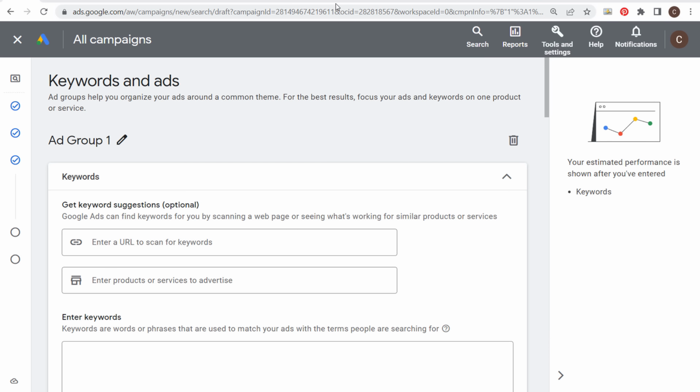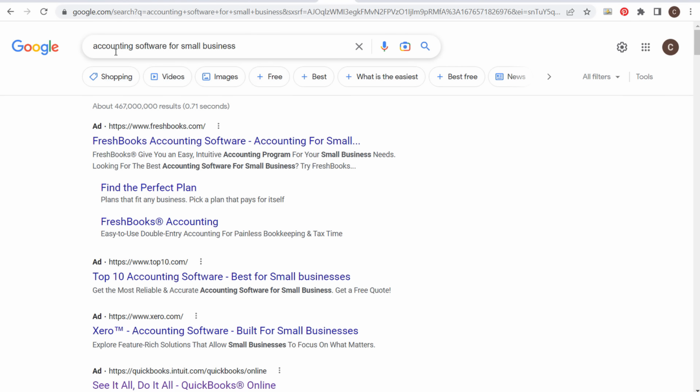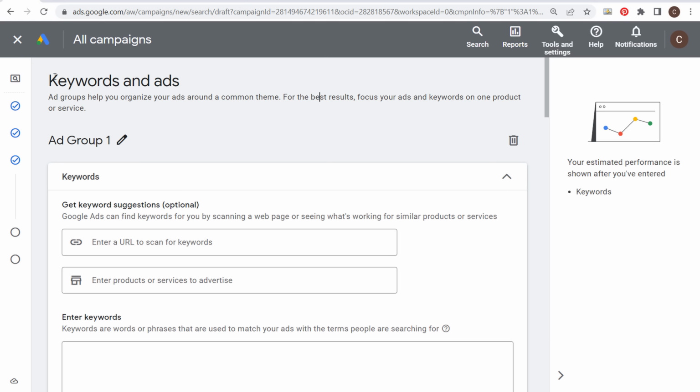Now, keywords are really important because when people go to Google and they search a specific keyword, it's going to trigger advertisements. What you need to do is make sure you're targeting the right keywords for your business. So when somebody's searching for one of your targeted keywords, your advertisement comes up here and they click through to your landing page, and hopefully you can drive a conversion. So let's come back over here and let's say we want to build a new search campaign, and we're getting started through the process of targeting keywords and creating our advertisements.